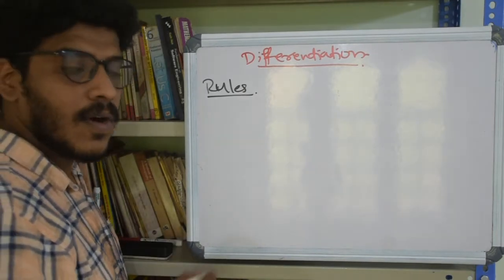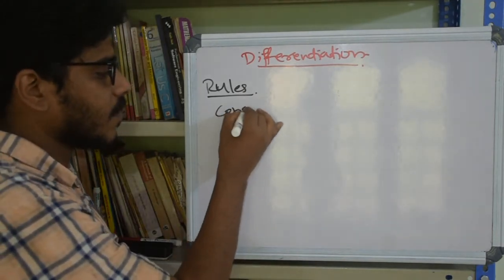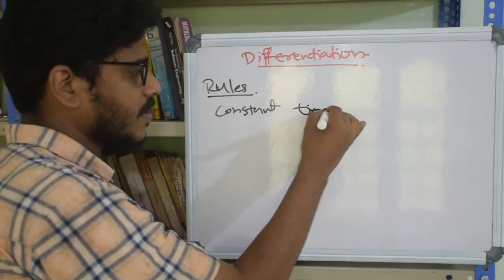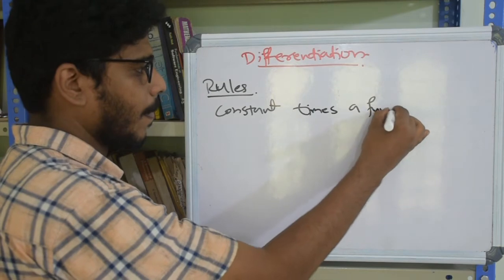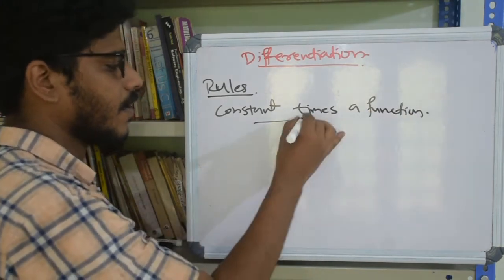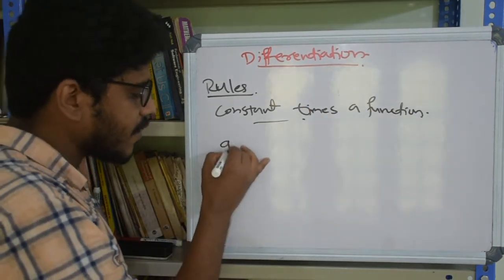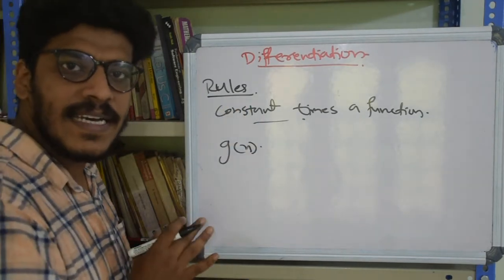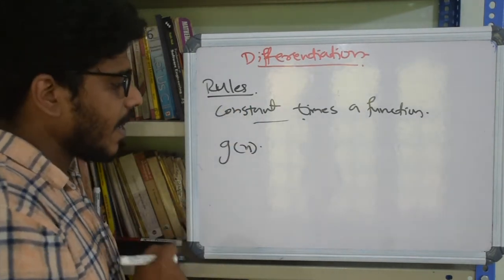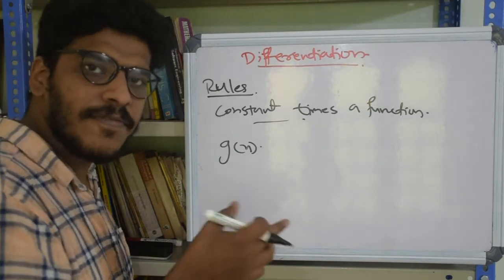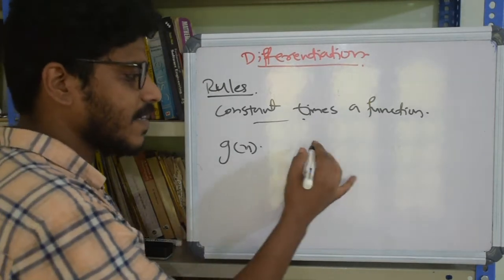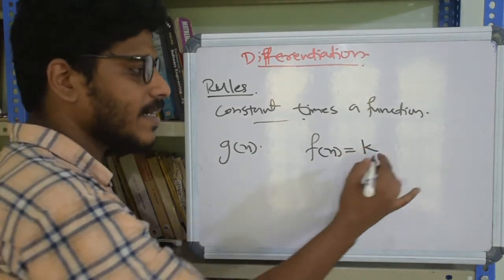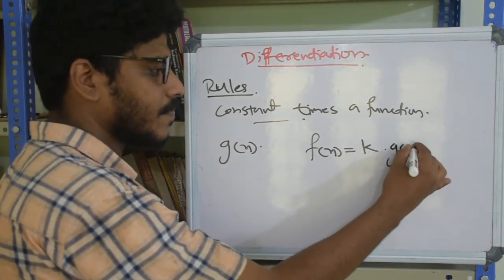The rule for constant times a function. Suppose we have a differentiable function g of x, and we define a new function f of x using g of x as f of x equal to a constant k times g of x.